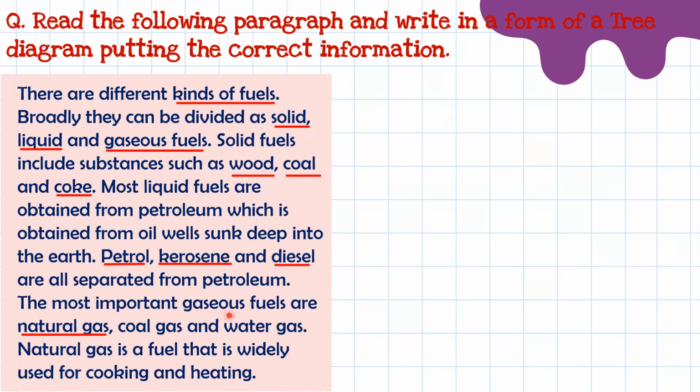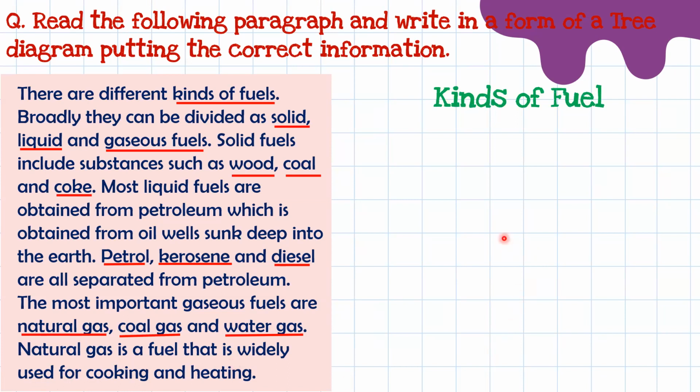Most of the important gaseous fuels are natural gas, coal gas, and water gas. Natural gas is a fuel that is widely used for cooking and heating. So these are the main points that I have picked up. And now we have to draw a tree diagram of the concept map.